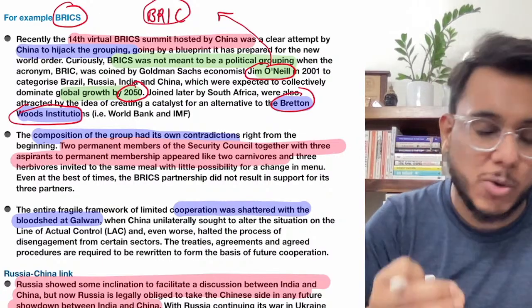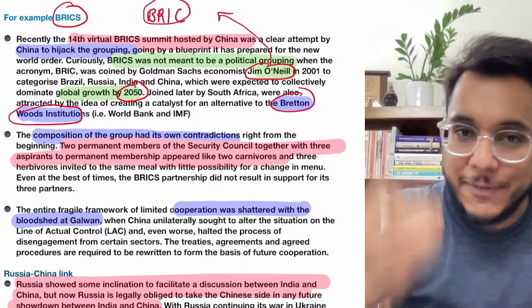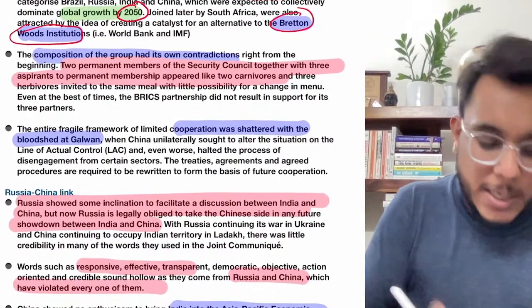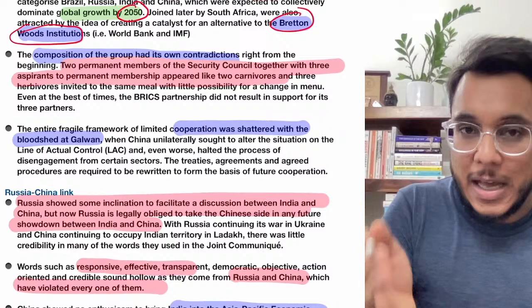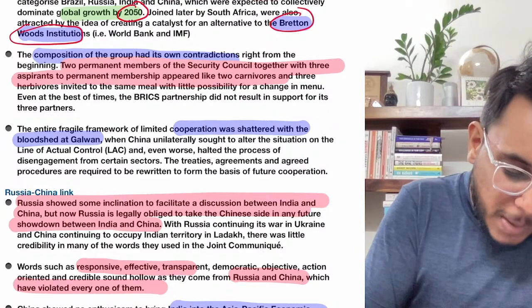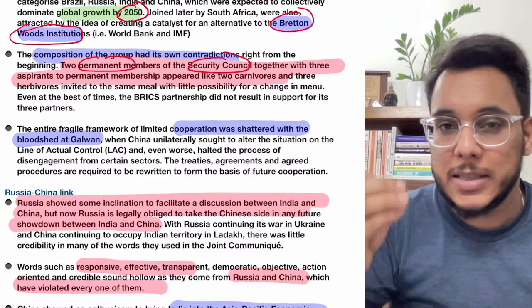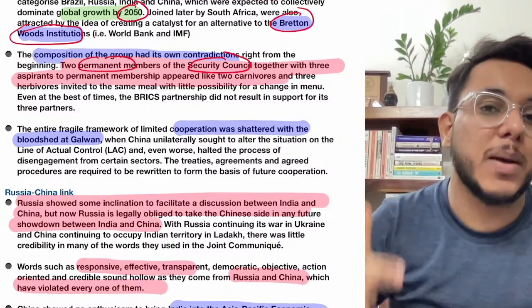Moreover, guys, within the BRICS also, there are many disputes. For example, many contradictions are there. If you see, two members of the BRICS, that is Russia and China, are permanent members of the Security Council, and at the same time the other two members, that is Brazil and India, are aspiring to be permanent members.